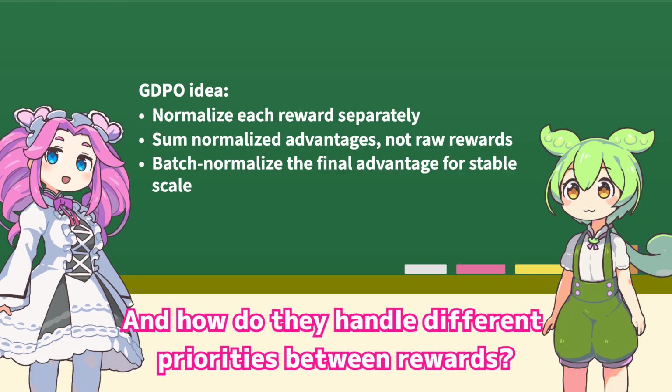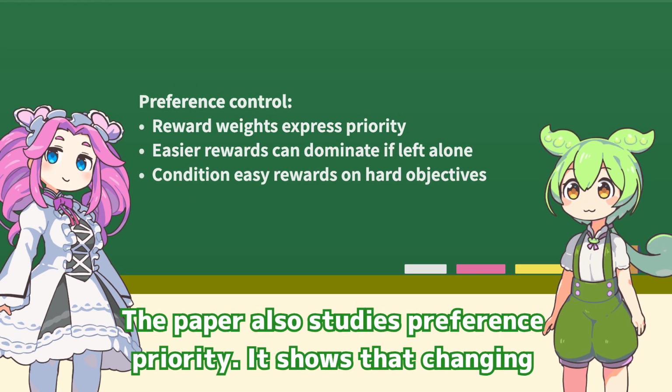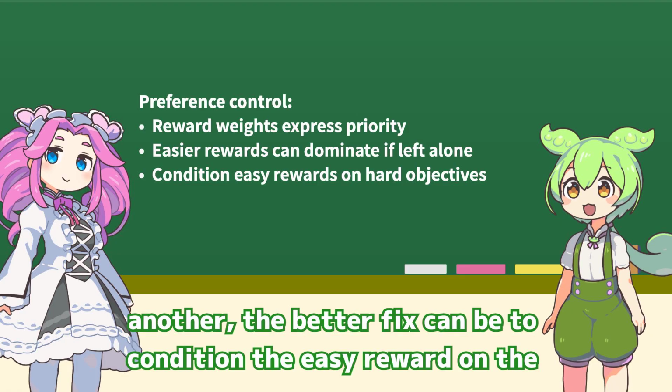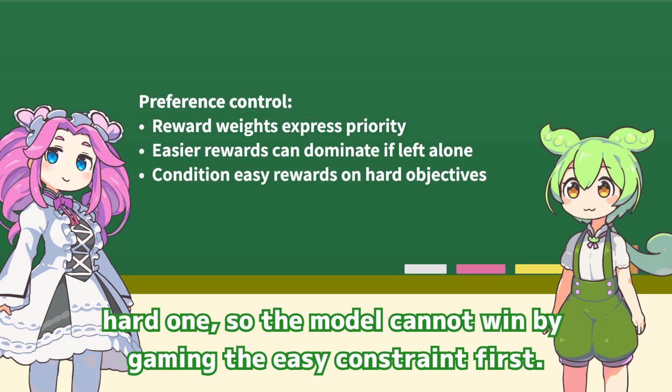And how do they handle different priorities between rewards? The paper also studies preference priority. It shows that changing reward weights is useful, but when one objective is much easier than another, the better fix can be to condition the easy reward on the hard one.